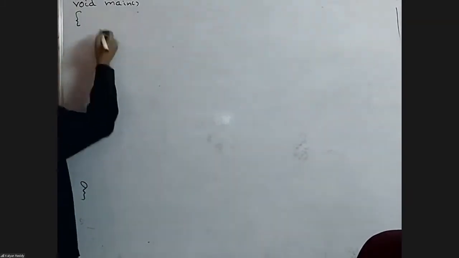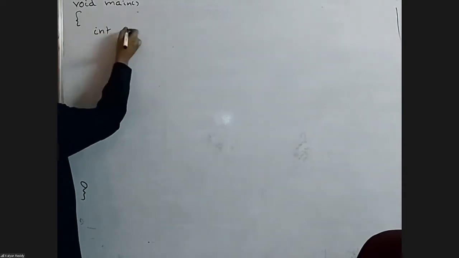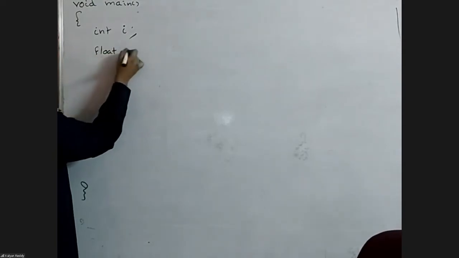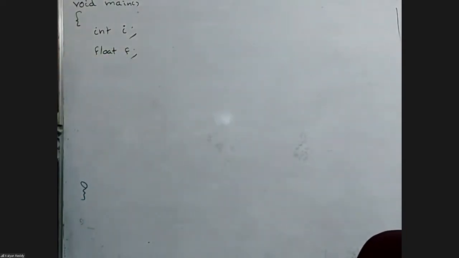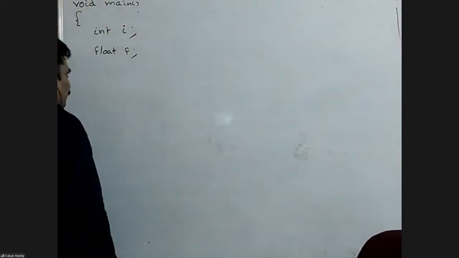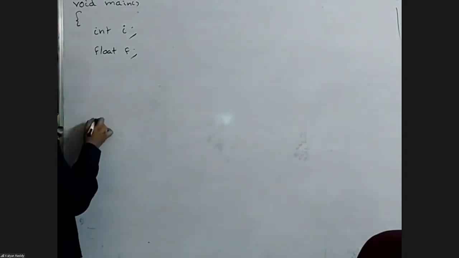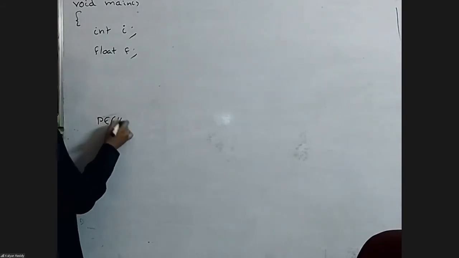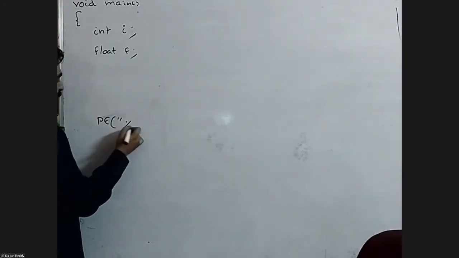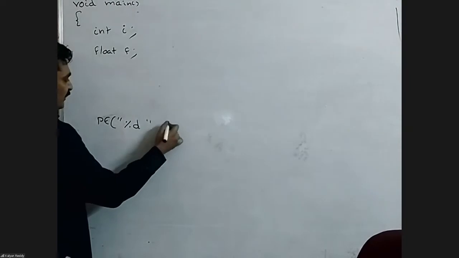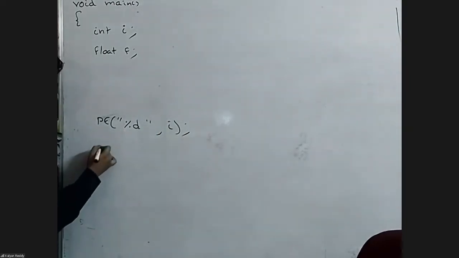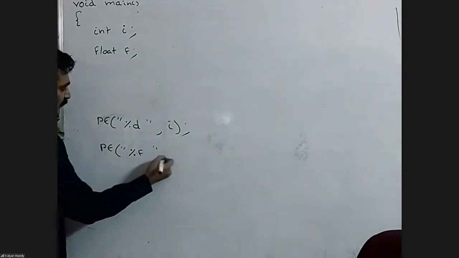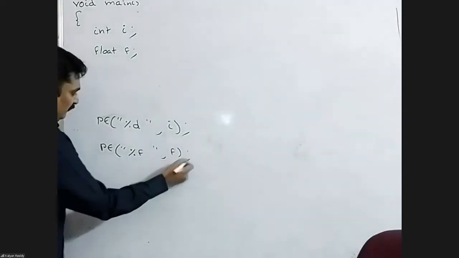I'm doing it like this: int i. Right now i is a variable of type integer. Float f. Float is a keyword to create a float variable. f is a float variable. Next, printf %d i, the format specifier %d to print an integer. One more printf statement: printf %f f. I want to print the value of f.